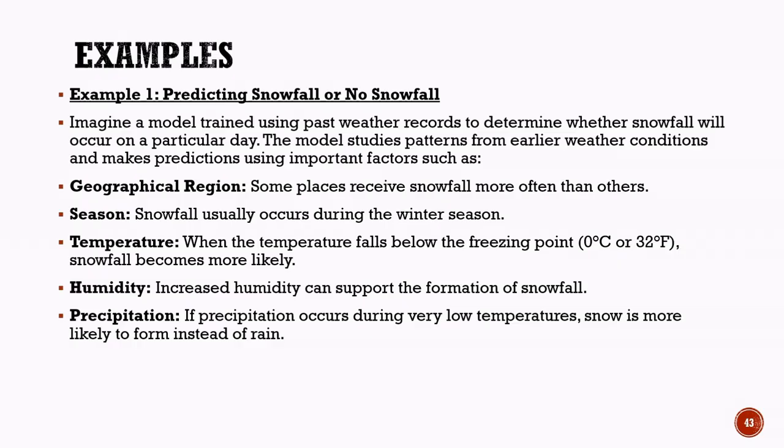By analyzing these factors from past weather records, the classification model learns patterns associated with snowfall events. When new weather data is provided, the model uses these learned patterns to predict one of two possible outcomes, snowfall or no snowfall. Since the prediction belongs to one of two categories, this is a classic example of binary classification.